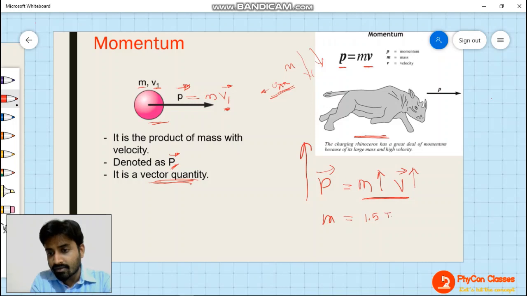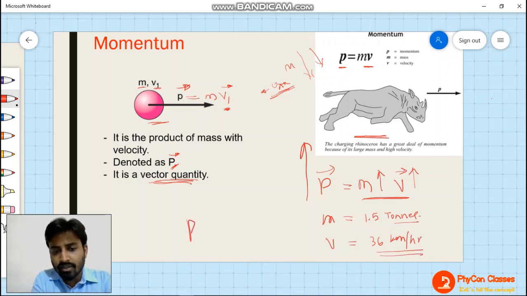Now I am giving you one question. Let's suppose the mass of the rhinoceros is 1.5 tons, and the velocity with which it is moving is 36 kilometers per hour. In this case, you have to find out the momentum possessed by the rhinoceros in meters per second, so you will have to convert the unit.